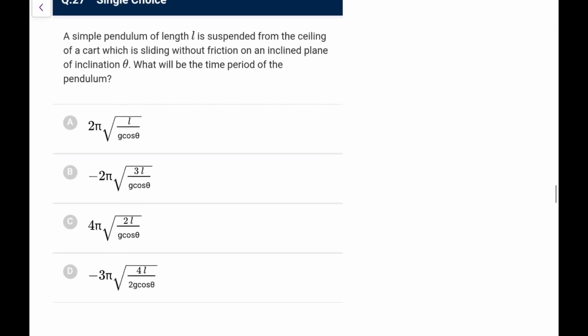Next, a pendulum of length L suspended from the ceiling of a cart which is sliding without friction on an inclined plane of angle theta.